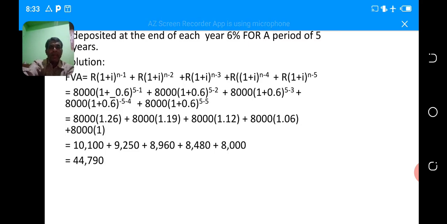10,100 is the first year future value of annuity, deposited 8,000 for a period of 5 years at 6%.